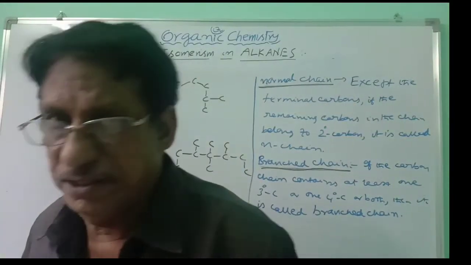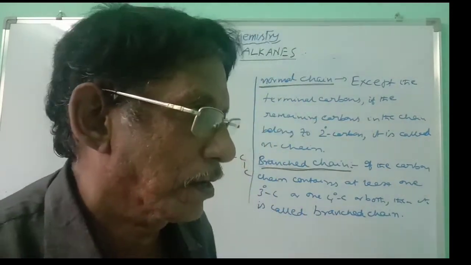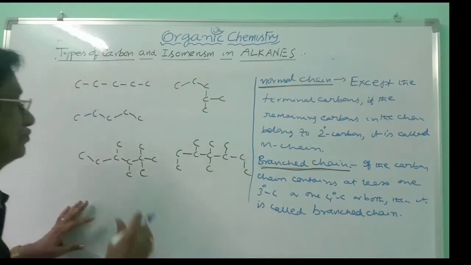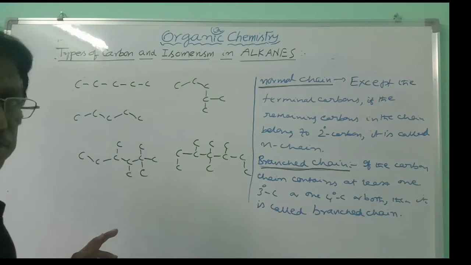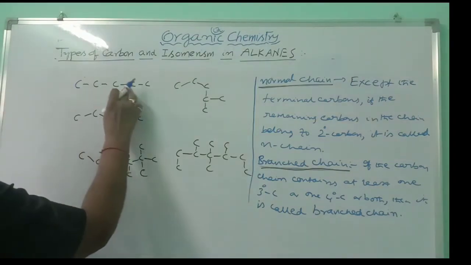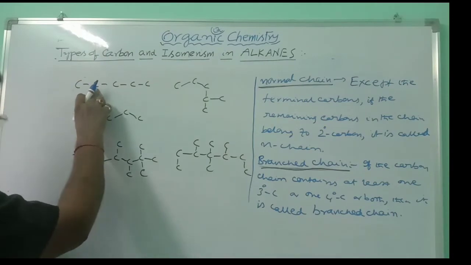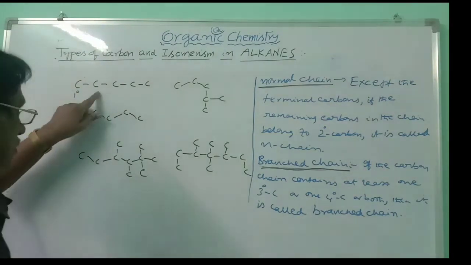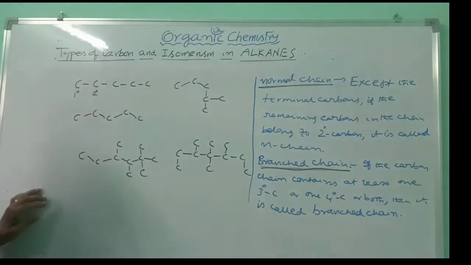Now let us consider the different carbon chains. The first one is a carbon chain having 5 carbons: 1, 2, 3, 4, 5. The first carbon is linked to only 1 carbon, so it is primary. The second carbon is linked to 2 carbons on either side, so this is secondary.